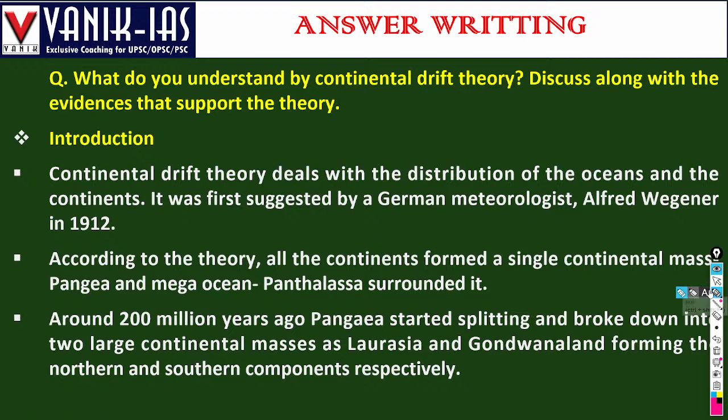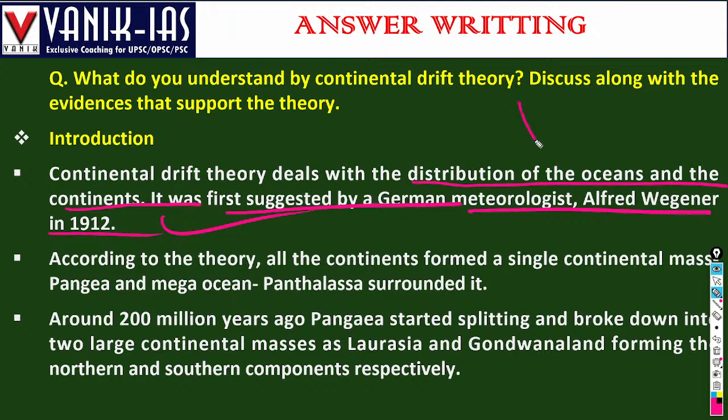Now, what do you understand by continental drift theory? Geography question: discuss continental drift theory along with the evidences that support the theory. Continental drift theory deals with the distribution of oceans and continents. It was first suggested by German meteorologist Alfred Wegener in 1912.